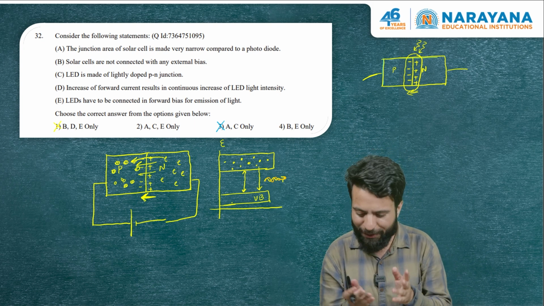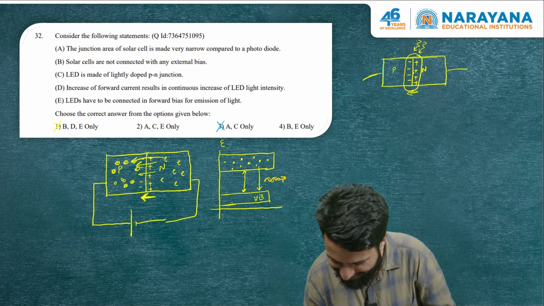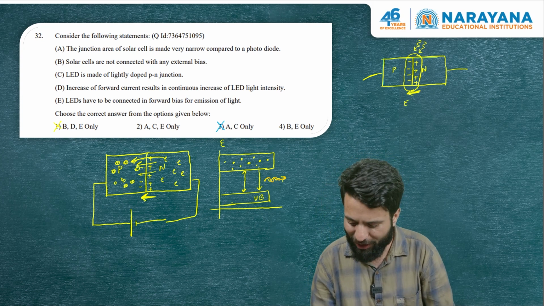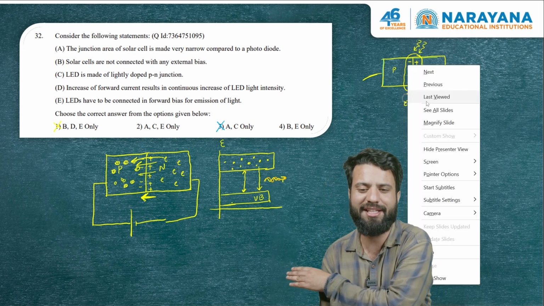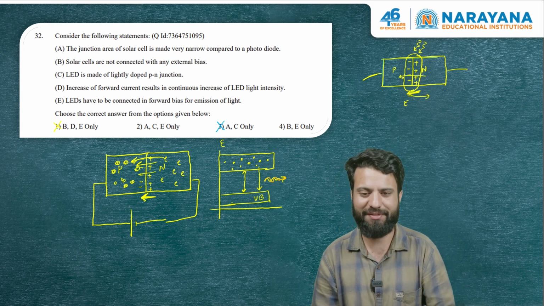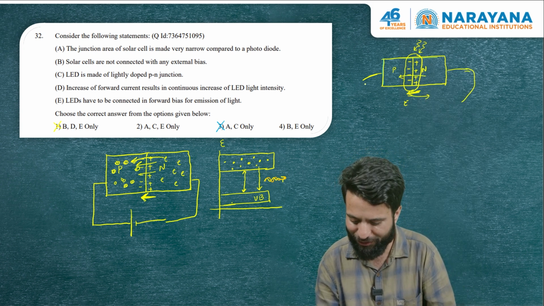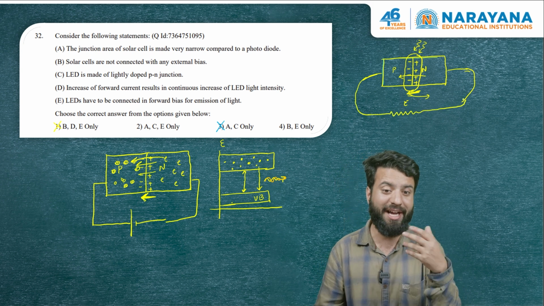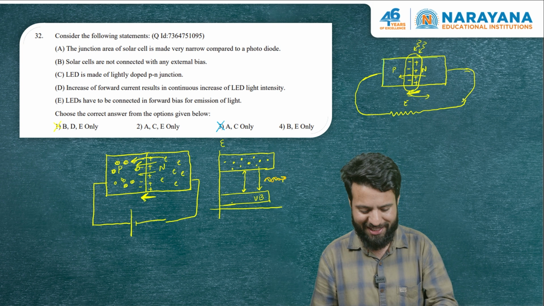Bonds are broken, and if we have a free electron here, this electric field will quickly take that electron to the N side and the hole to the P side, thereby creating a current. If we connect it externally to some resistor, we don't need to apply any biasing, any battery. That's exactly what is mentioned here.